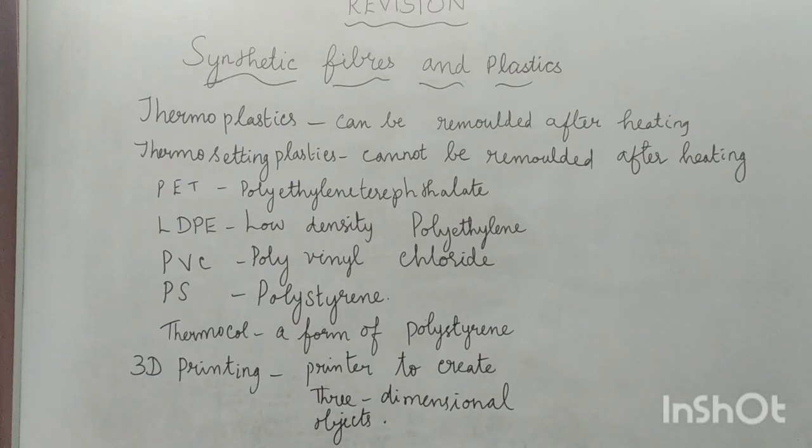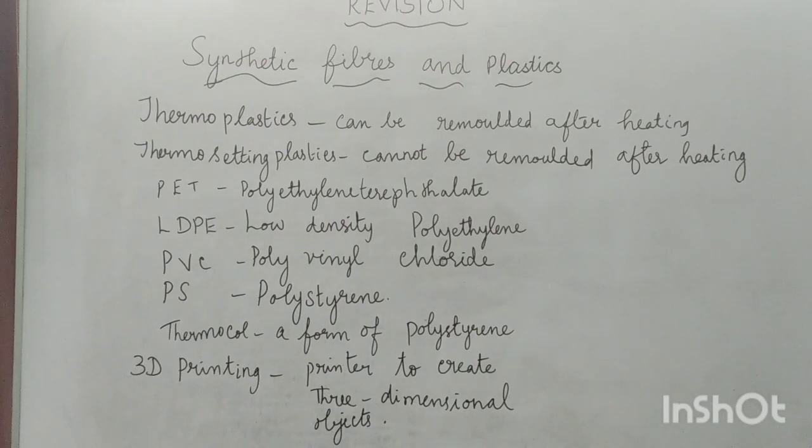Okay. Now, we have to see about the uses of plastic. PET. What is PET? Polyethylene terephthalate. What is the use of PET? It is used for making containers for microwave cooking, then bottles of carbonated beverages, water bottles and other food containers.